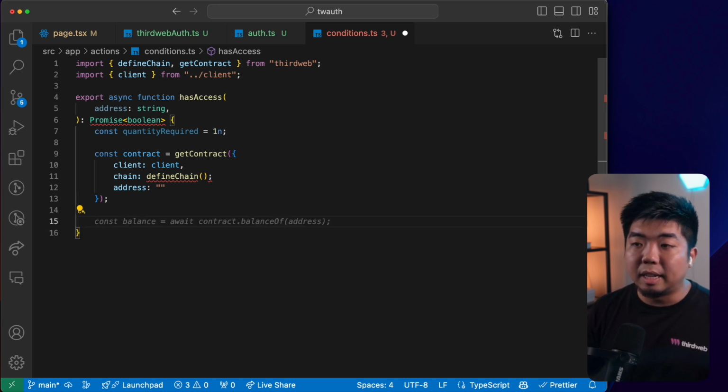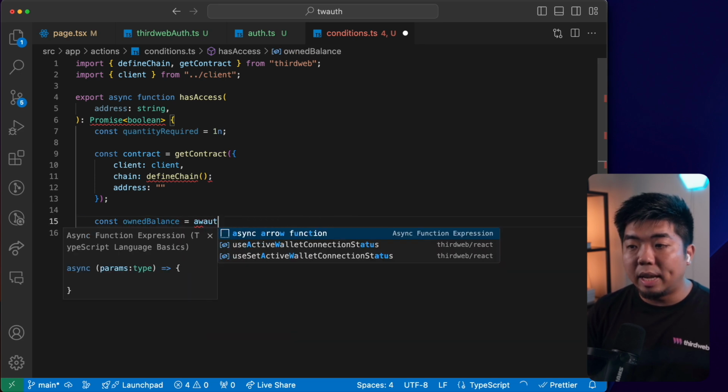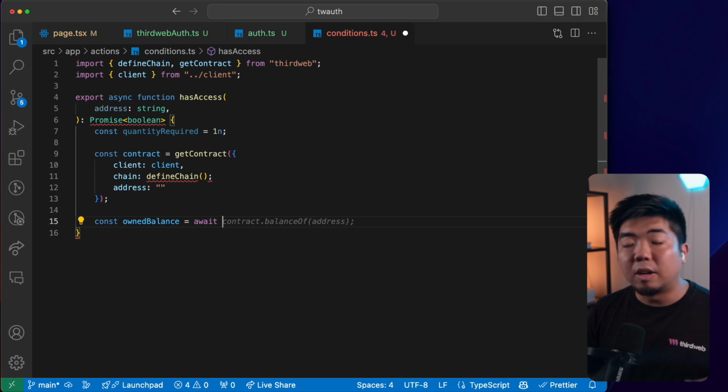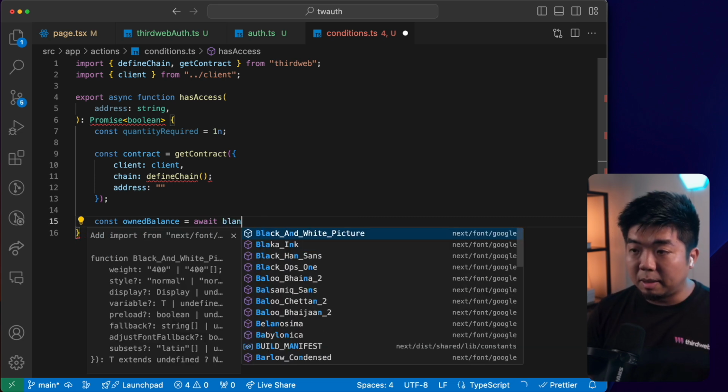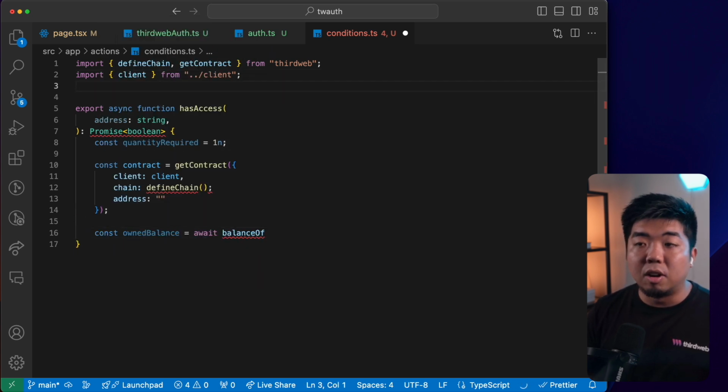Next, we want to check the balance of the wallet to see if they actually hold the required value up here. So we're going to create a variable called ownedBalance, and this is going to await, and we're going to use an extension here from thirdweb. Now, extensions are just pre-built functions that we can execute functions on chain with, or we can read data from smart contracts. And this is going to be the balanceOf extension, which is going to give us the balance of the token of the specified wallet.